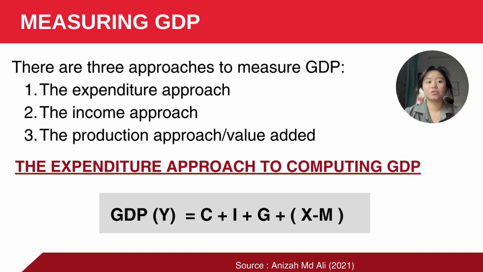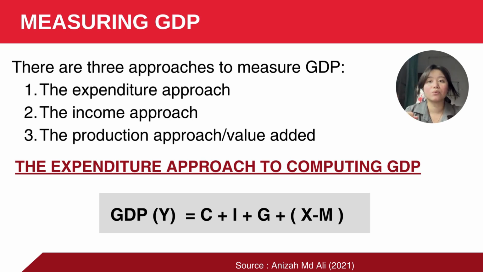There are three approaches to measure GDP, which are the expenditure approach, the income approach, and the production approach or value added. The expenditure approach measures the total expenditure spent on all final goods and services in a given period. The expenditure approach to computing GDP is GDP equals C plus I plus G plus X minus M.